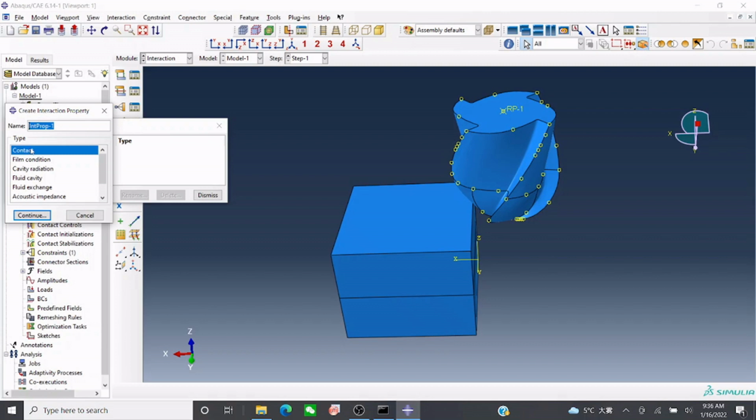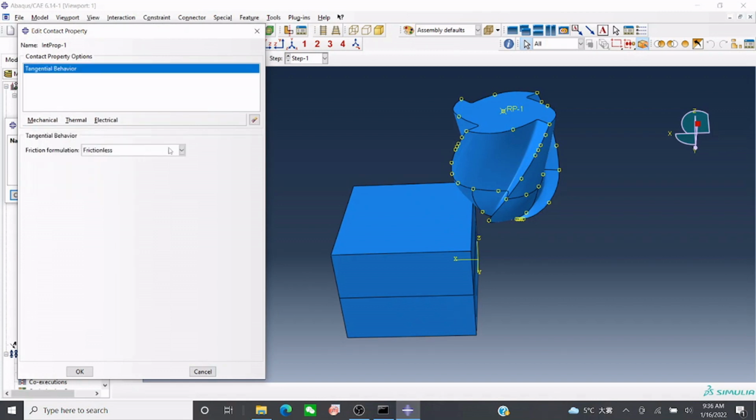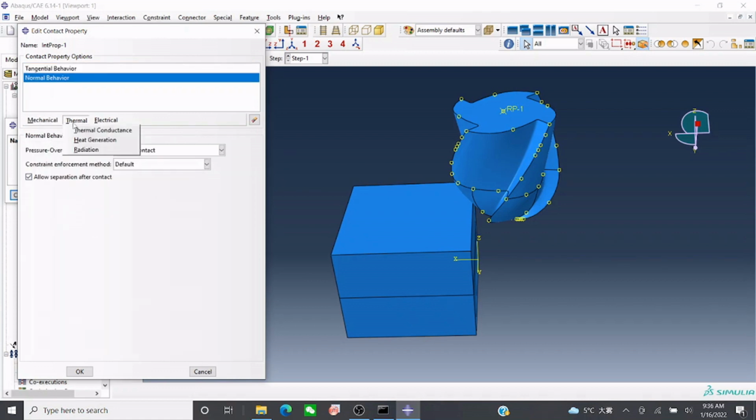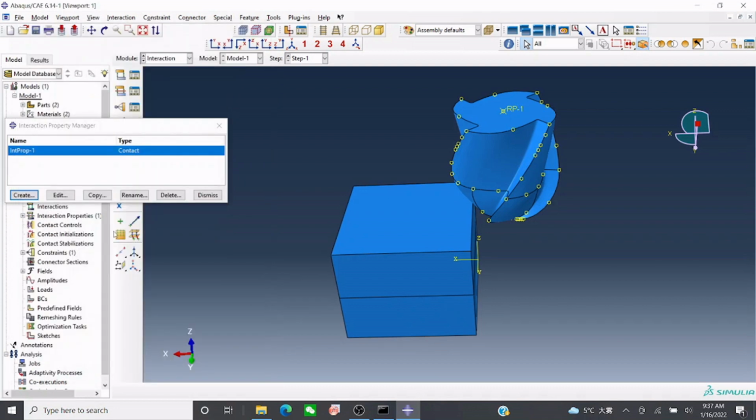create interaction, contact. So what we need is now tangential behavior, friction coefficient I will give it 3, and normal behavior is fine. Thermal heat generation, you can specify it, but I will keep it as default. This is done. Okay, do we need anything else? Heat generation, no, is okay. After this,